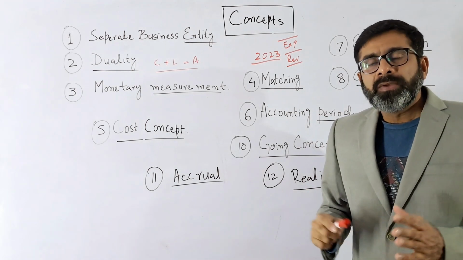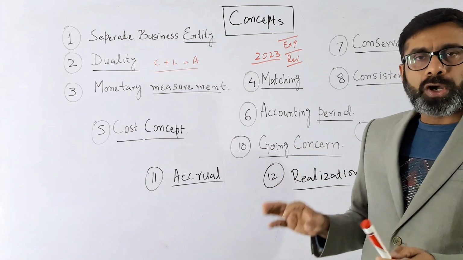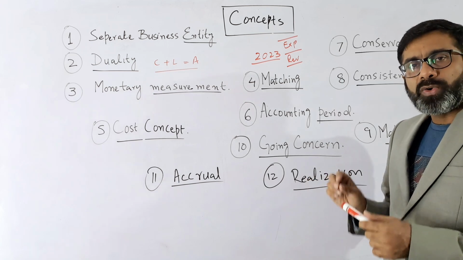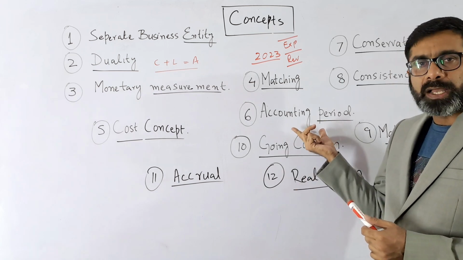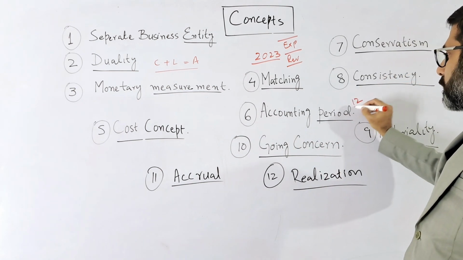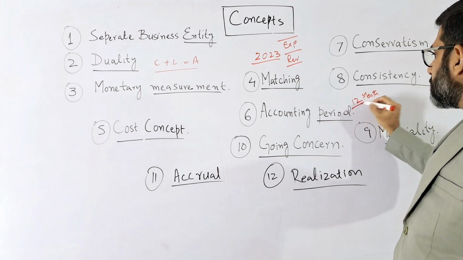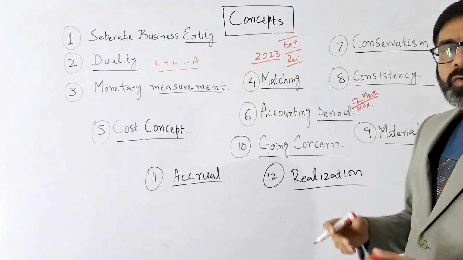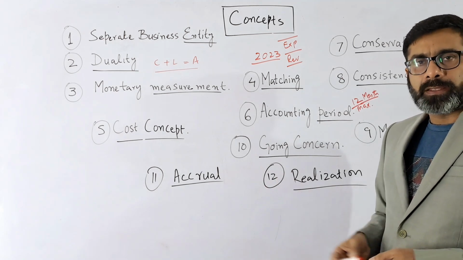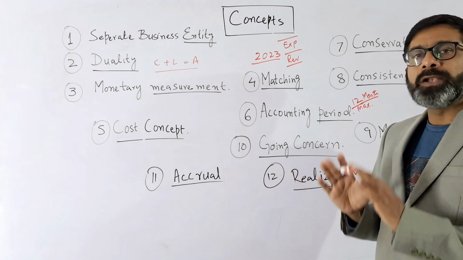Accounting period means when you are preparing the financial statement, the profit or loss or income statement, or the statement of financial position, any report, you have to follow the accounting period. And the maximum accounting period that is allowed is 12 months, but that is the maximum. Means you can prepare your financial statement even after 1 day, after 1 month, after 3 months, after 6 months, after 1 year, but not more than that.